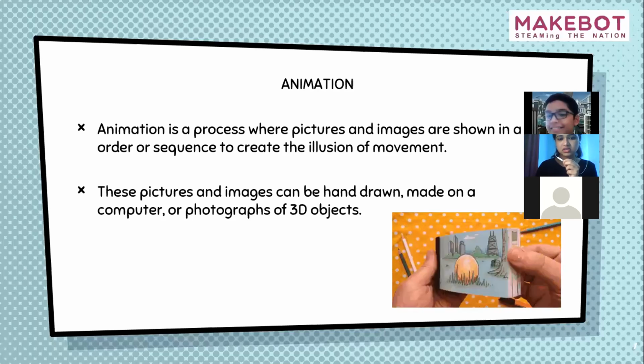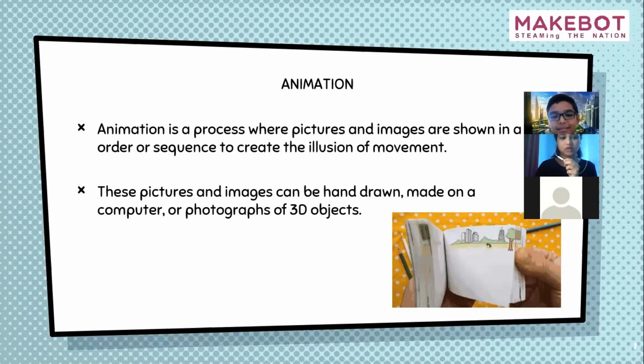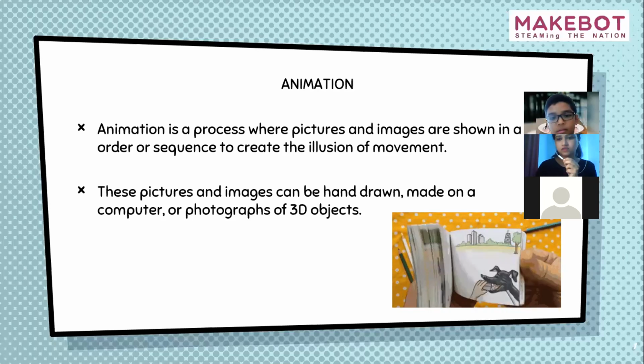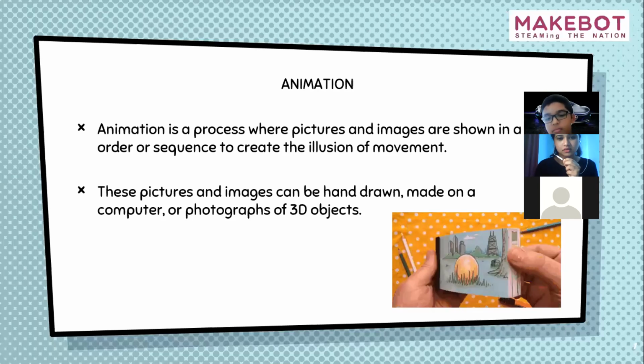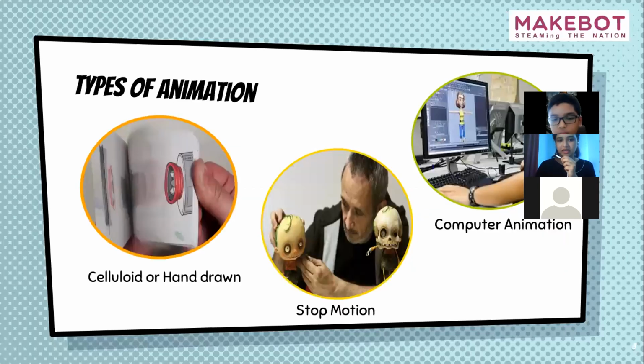These pictures and images can be hand drawn, or they can be on a computer, or photographs, or 3D objects. So these are the types of animation. Hand drawn is one example of animation, which I have already shown you, that is the flipbook. In the initial times we used to do hand drawn animation, and animation was not so popular at that time. But today we have so many animated movies and animated cartoons, which are very, very popular. It changed the way of looking at animation. It has become very interesting and popular these days.